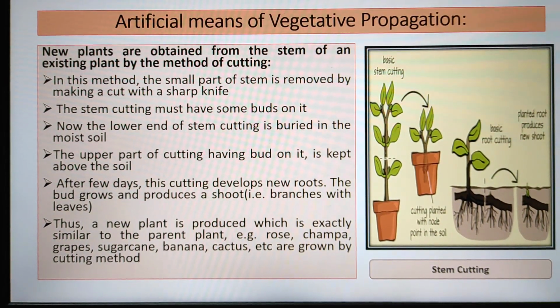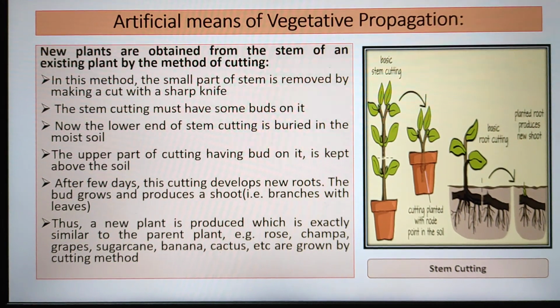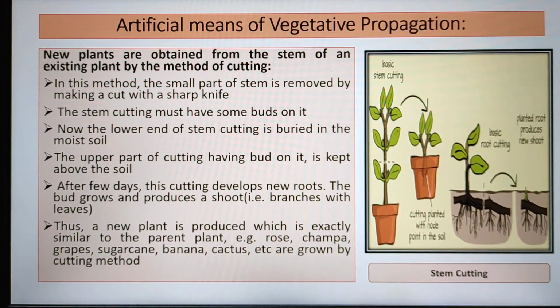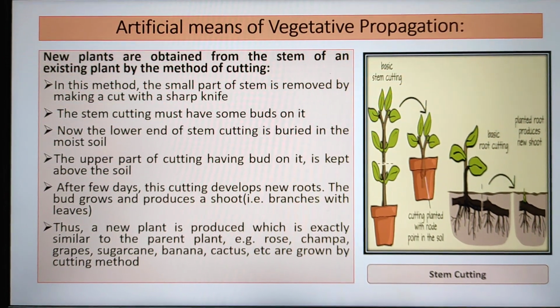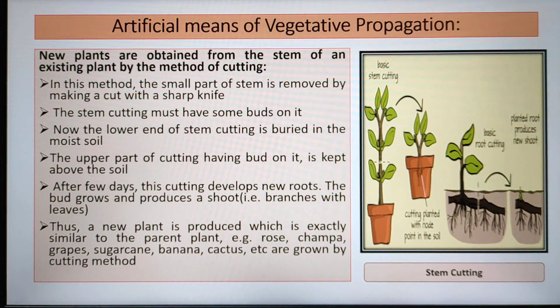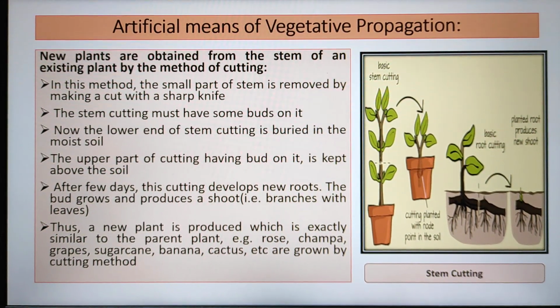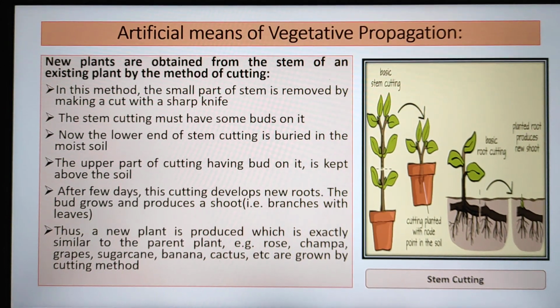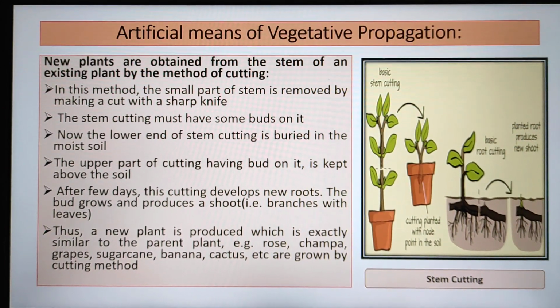Now the lower end of the stem cutting is buried in the moist soil. The upper part of the cutting, which has a bud on it, is kept above the soil. After a few days, this cutting develops new roots. The bud grows and produces a shoot, that is, branches with leaves. Thus, a new plant is produced which is exactly similar to the parent plant.